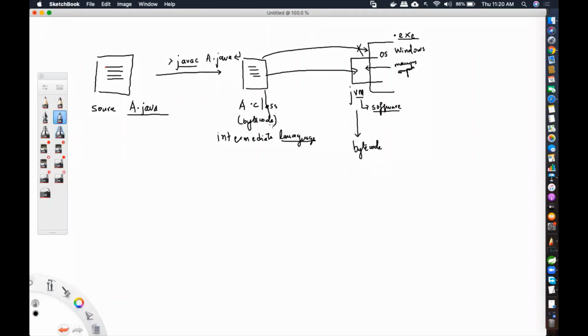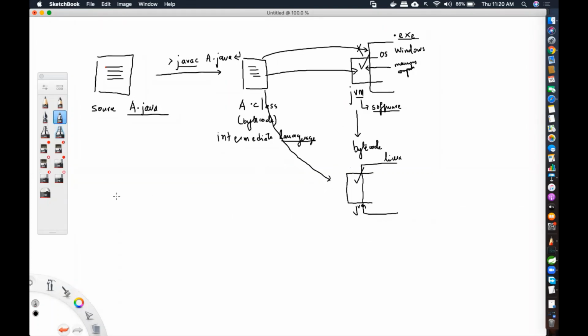Similarly, if I take this A dot class file and run it on, say, a Linux operating system, any Red Hat Enterprise Linux, Ubuntu, whatever you want, then I'm going to install a JVM that is specific to that particular platform. If you remember when we saw the slide, when we are downloading Java, it specifically asks, do you want to download for Windows or do you want to download for Solaris? So there is a JVM that is specific to each operating system, each platform. So the A dot class file is understood by this JVM also.